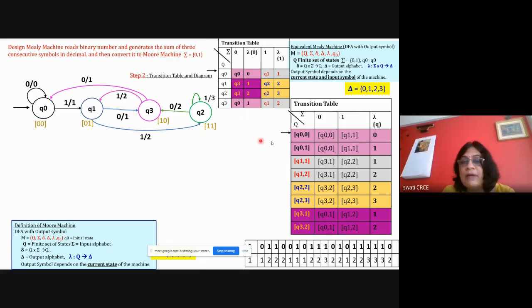So in the equivalent Moore machine, you will have two different states. A state Q0 which generates 0 and a state Q0 which generates 1. Okay, like this you need to take. So take two rows here. Then if you see Q1 again, in the previous example there was no clash, but in this example there is. You can find out here Q1 is there, the state Q1 which generates 1 and Q1 where the output symbol is 2.